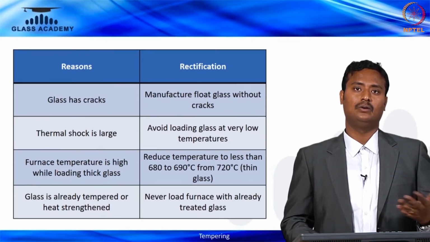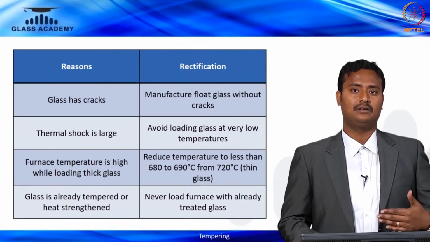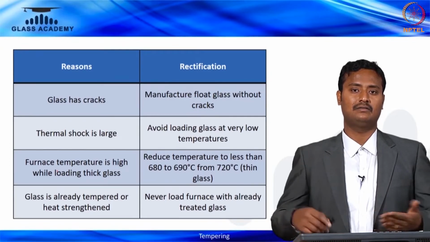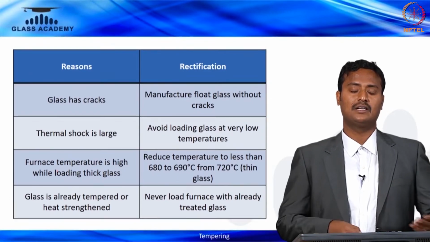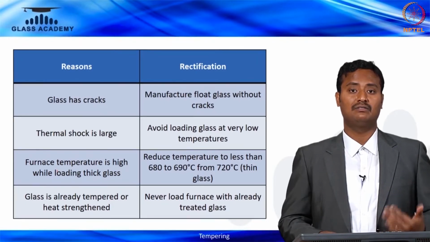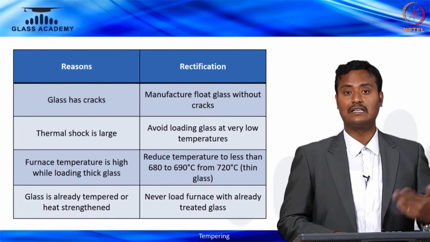So avoid loading the glass at a very low temperature. It should be as good as 680 for 6 mm, within the range of 680 to 700 you have to feed it. If it is less than the specified limit, the glass would break in the furnace. And the furnace temperature is high while loading thick glasses.